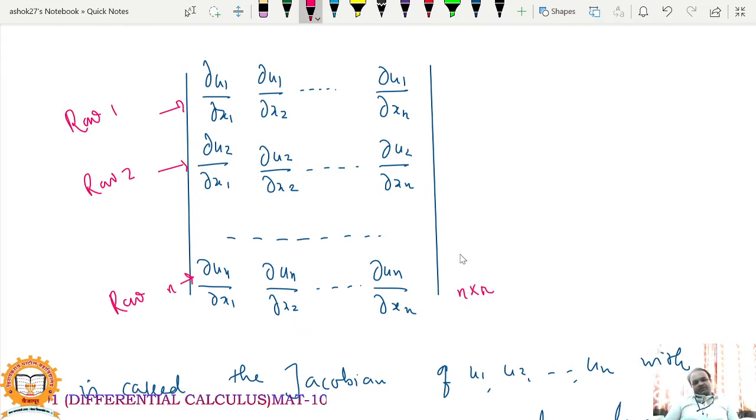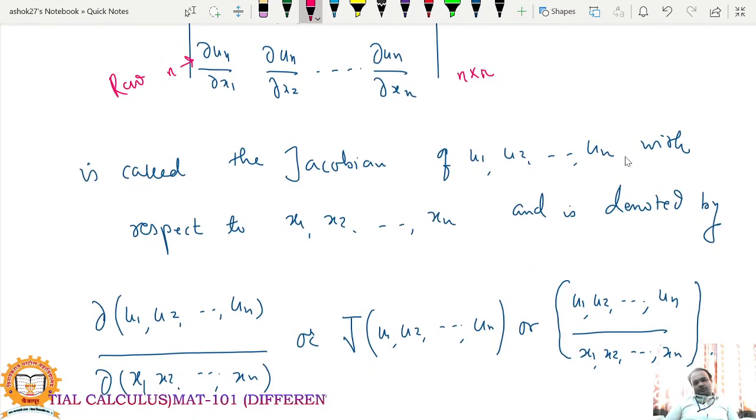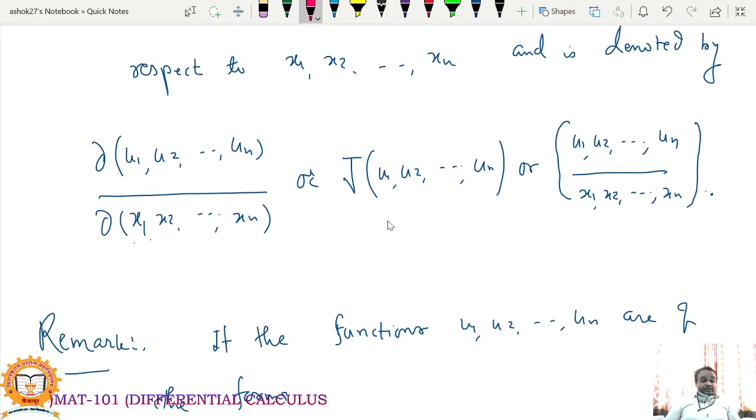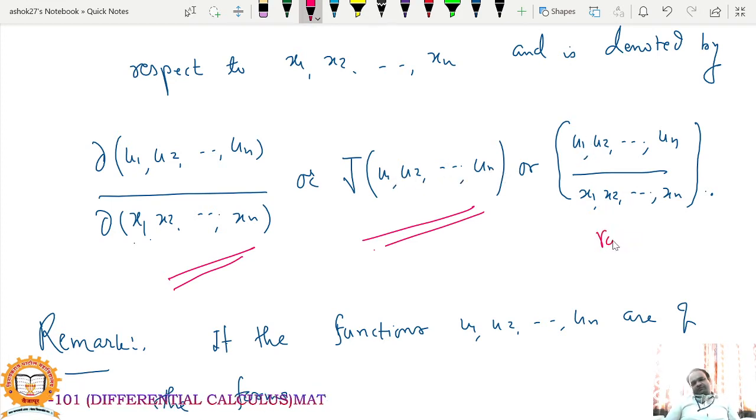So this determinant is called the Jacobian of u1, u2 up to un with respect to the independent variables x1, x2 up to xn. There are some notations for this determinant. It is denoted by the Jacobian of u1, u2 up to un with respect to x1, x2 up to xn, or it can also be denoted by capital J of u1, u2 up to un. This other notation is rarely used. We are not using it. We'll use this notation only.